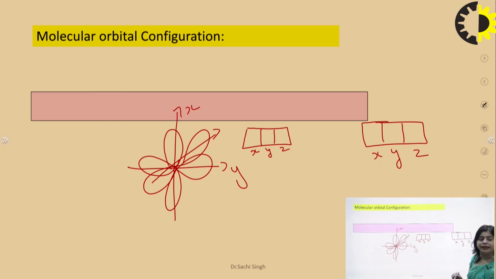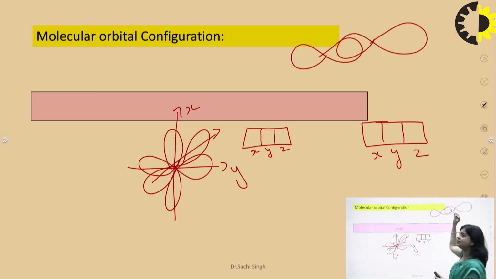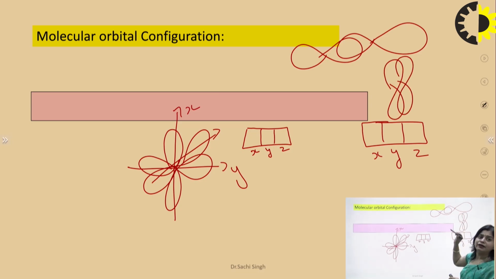So when these types of p orbitals combine, we already know that if the combination is this one, this is the lateral overlapping, and this combination is sidewise overlapping.